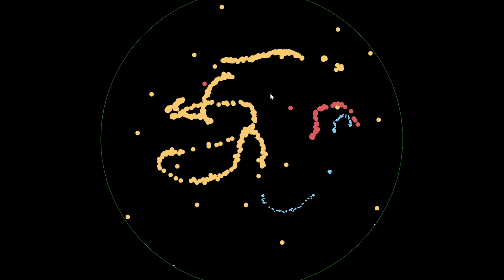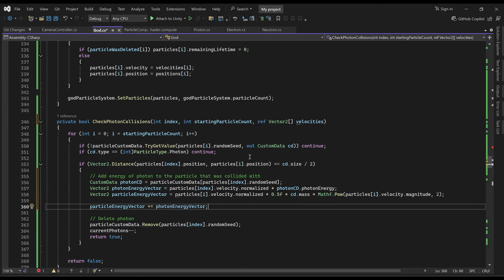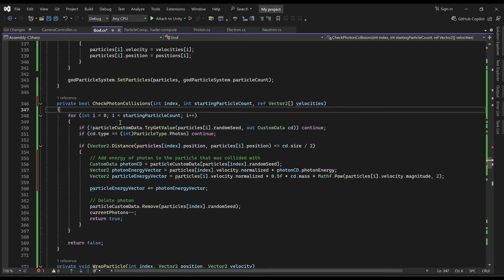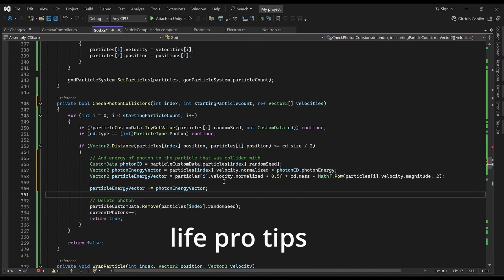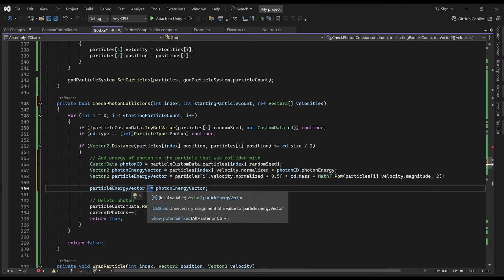Okay, this is kind of weird. For some reason, after a certain amount of particles are spawning now, they're not reacting anymore. Yeah, I don't know what I did to this. Okay, I fixed that bug. It was mostly just me trying to change too much at once, which I do a lot. That's one of the number one mistakes you can get caught up in, is just trying to change too much at once. So now here we've got the calculations for the particle's new energy vector.